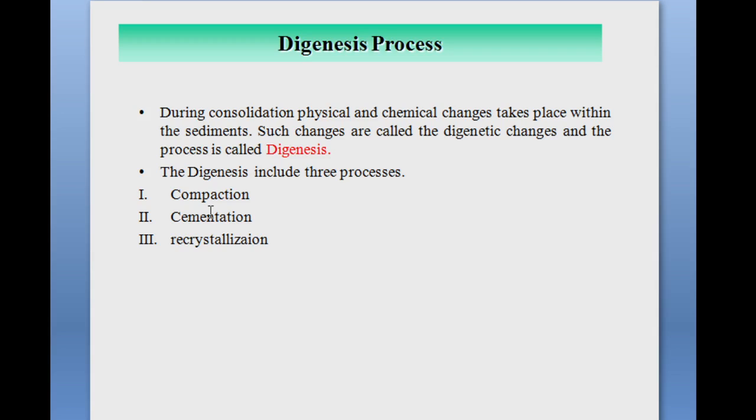The third process is crystallization. Most of the rocks are formed by compaction, some contain cementation, and the remaining are formed by recrystallization.